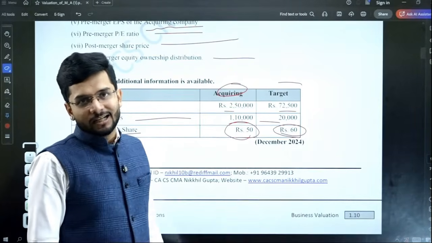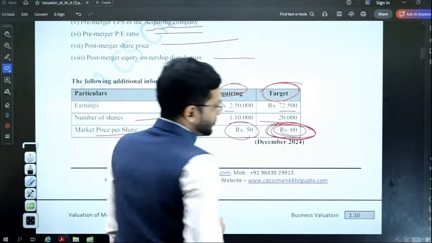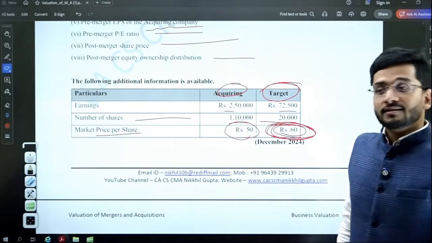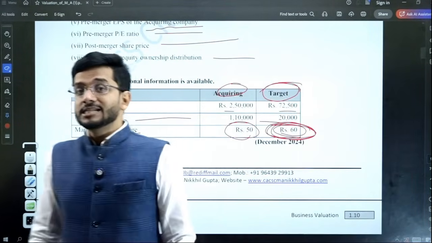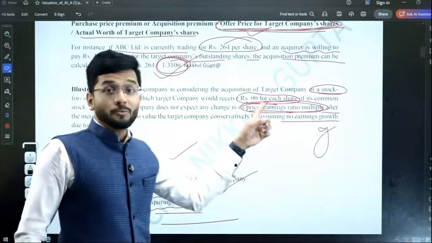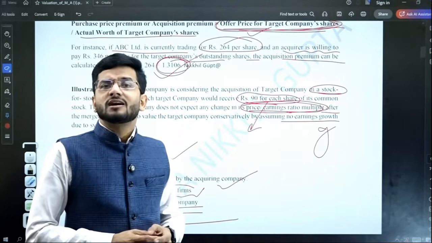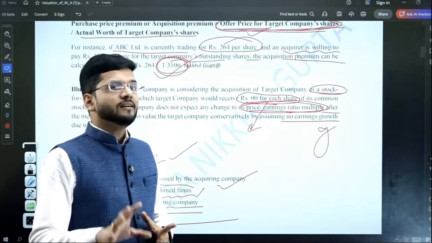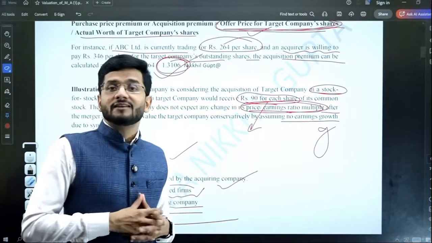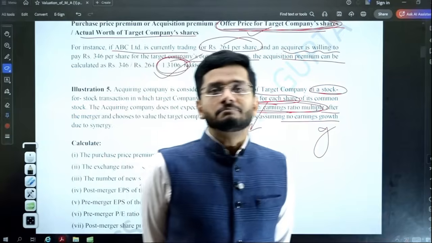Now we got this critical information, guys. What is the value of target company shares? Rupees 60 is the value of target company shares before the merger. And what are we paying for this share? Rupees 90. Why are we paying extra? We are paying extra because there has to be a synergy gain which is even more than this amount and which is accruing to us. That is the reason why we are ready to pay extra to the shareholders of the target company.